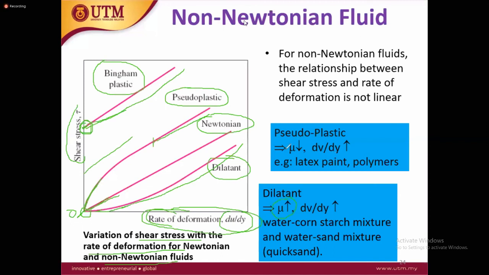So different fluids have different examples. Here the examples are, for example, water and cornstarch mixture and water and sand mixture. Here is an example of some types of polymers. So this is how we can say different fluids have different behavior, Newtonian or non-Newtonian. We have 4 classes: Newtonian, and in non-Newtonian 3 classes. Some need very high force to move, shear stress is very high, some need very small, and later on they can have different behavior.